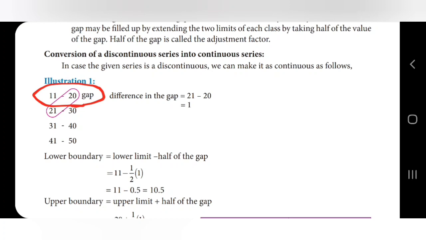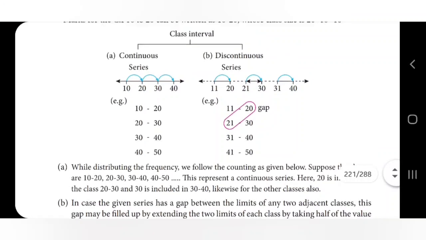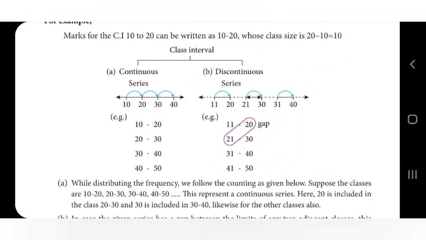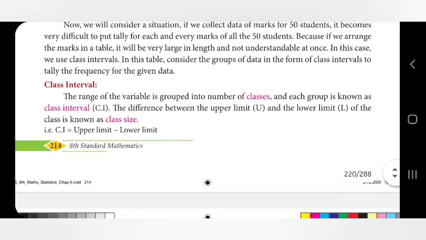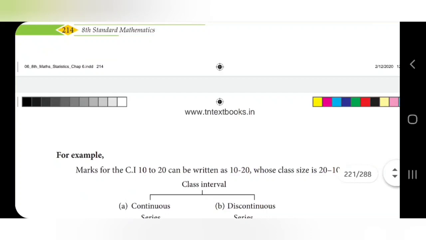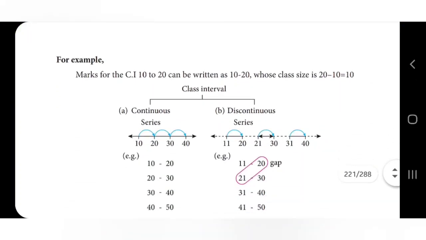So find the students with 11 to 20 marks. That is the gap between 11 and 20, the interval. These are called grouped data. In grouped data, for the class interval, the upper limit is 20 and the lower limit is 10.